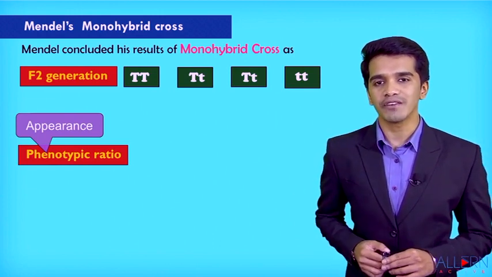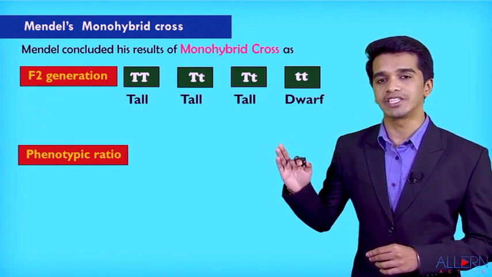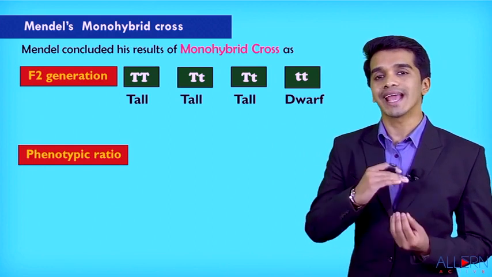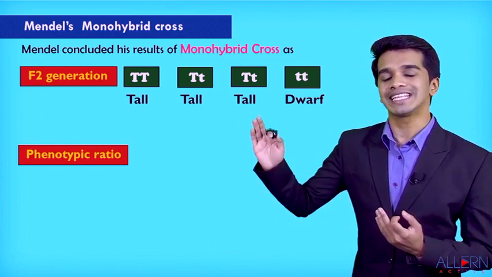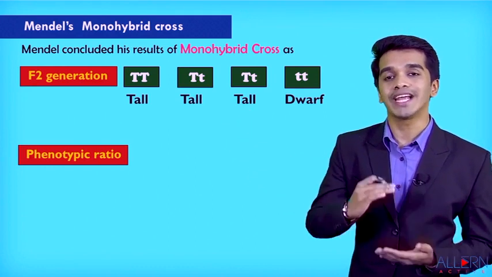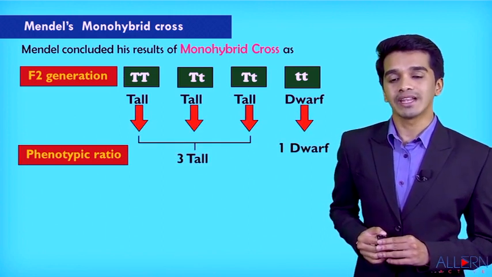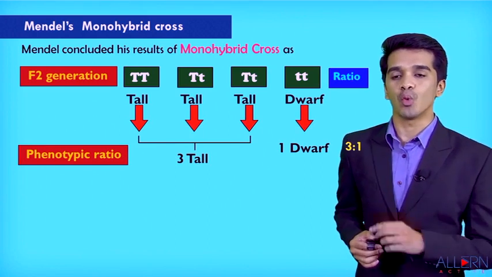Now, if you observe in the F2 generation, there were 3 plants which were tall in nature and 1 plant was dwarf in nature. So can I say it looks externally tall? There are how many plants which look externally tall? That means there are 3 plants which look externally tall and 1 plant was short. So can I say the ratio is 3:1? That is the phenotypic ratio is 3:1.